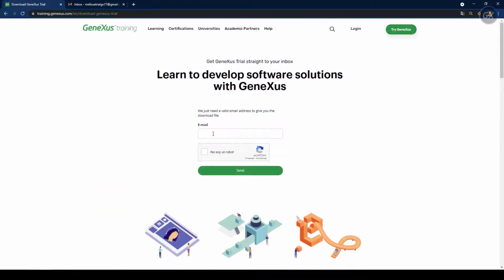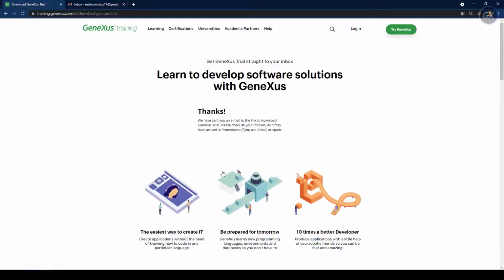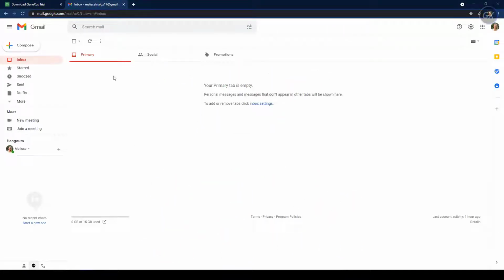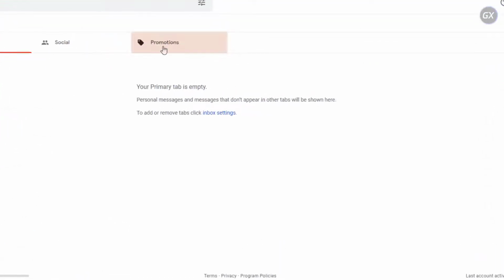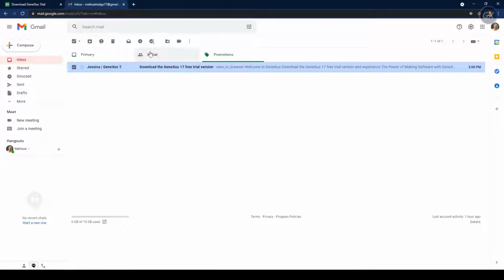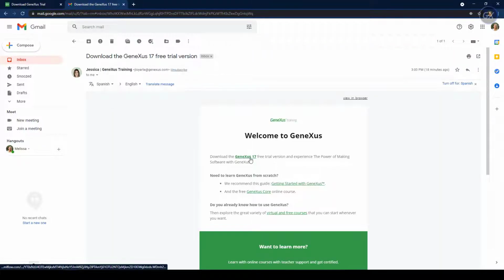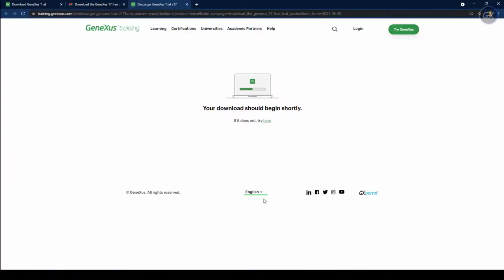We enter our email address, validate the CAPTCHA, and press send. Then we go to our inbox. Remember, if you don't find this email in your main folder, you should check the spam or promotions folders when using Gmail. Here is the email with a link to download GeneXus 17.